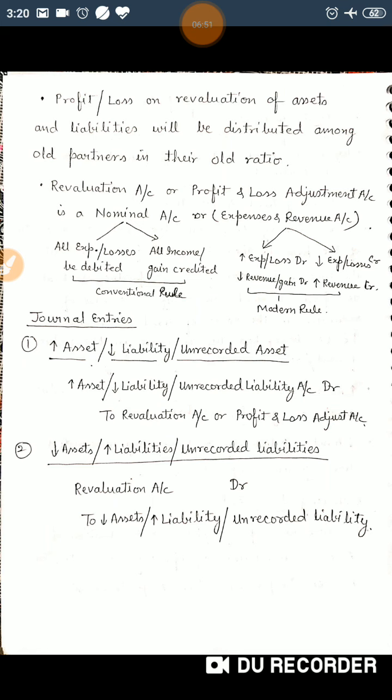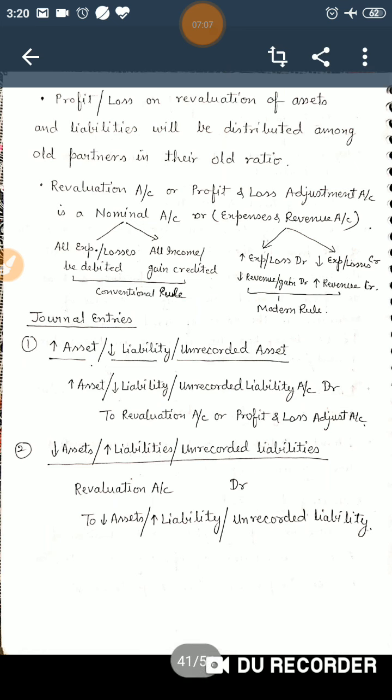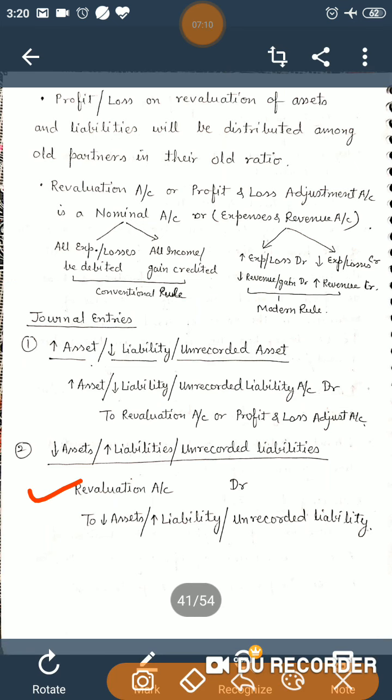Although it can be passed individually. The same way, if there is a decrease in asset, an increase in liability, and an unrecorded liability, it's a loss for the business, so for the loss, the revaluation account will be debited, and decrease in asset should be credited, increase in liability should be credited. If there is an unrecorded liability, then definitely it should be credited.